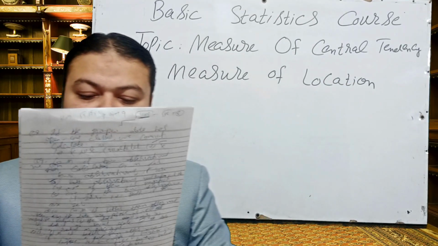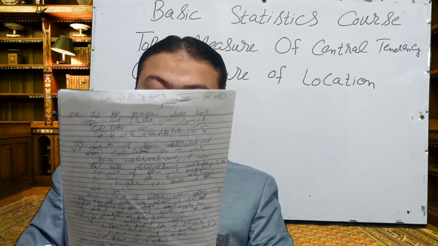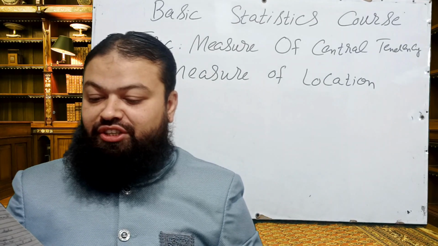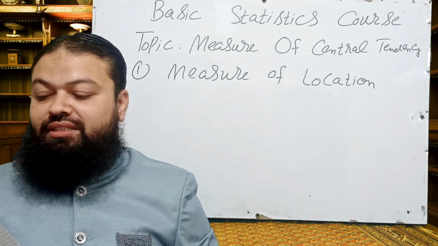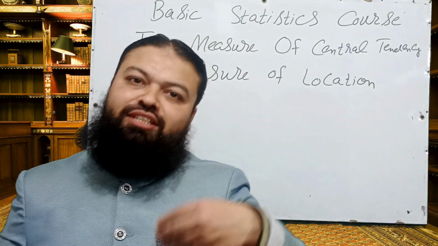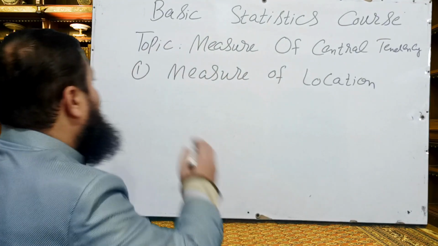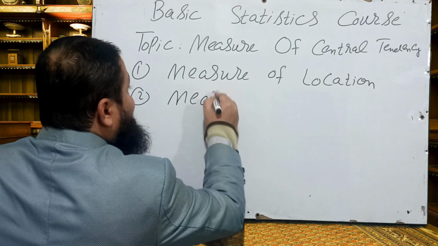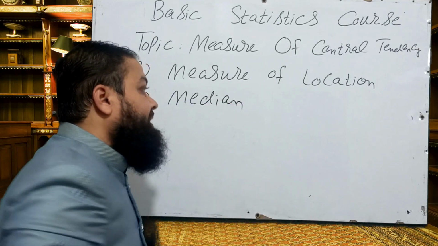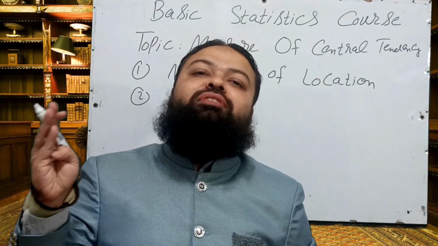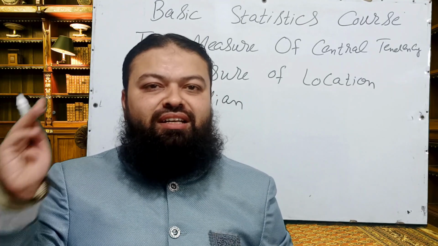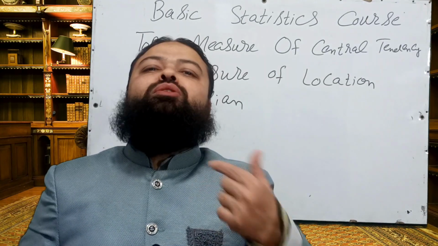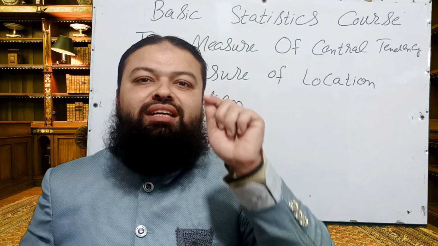Number 2, which of the following is a measure of central value? A, median. B, standard deviation. C, mean deviation. D, quartile deviation. As I told you, median is a measure of location. Median is a measure of central tendency. And quartile deviation, mean deviation, standard deviation, these are the measures of dispersion. They measure the scatter of the values around the central value.